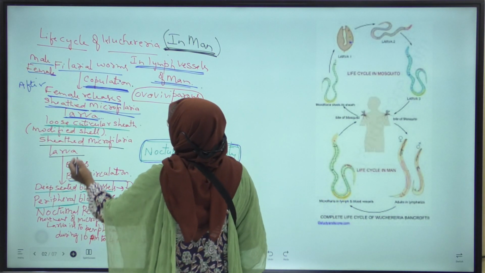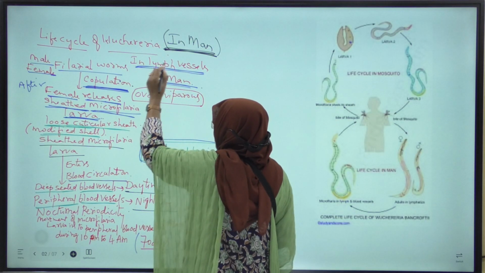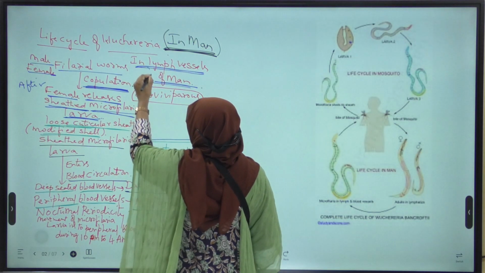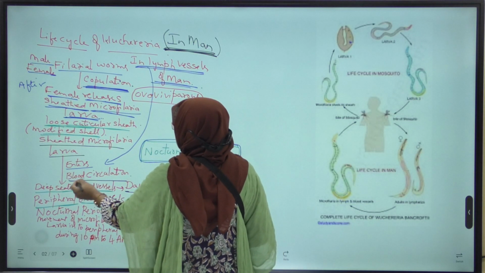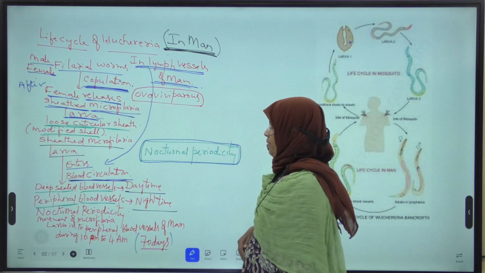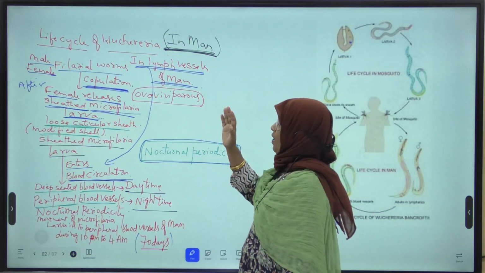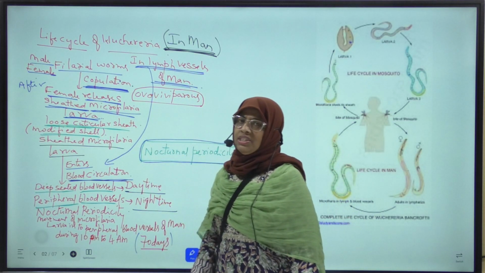Now this sheathed microfilaria larva from the lymph vessels of man enters into the blood circulation of man.